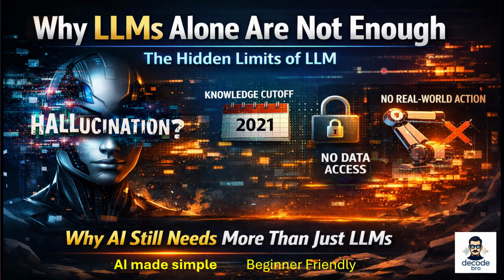Because while modern AI models can do some incredible things, they can write essays, answer complex questions, generate code, even summarize large documents in seconds. It almost feels like the model knows everything, but the truth is very different. Every large language model has fundamental limitations, and understanding these limitations is extremely important if we want to build real world AI systems. Let's explore them.